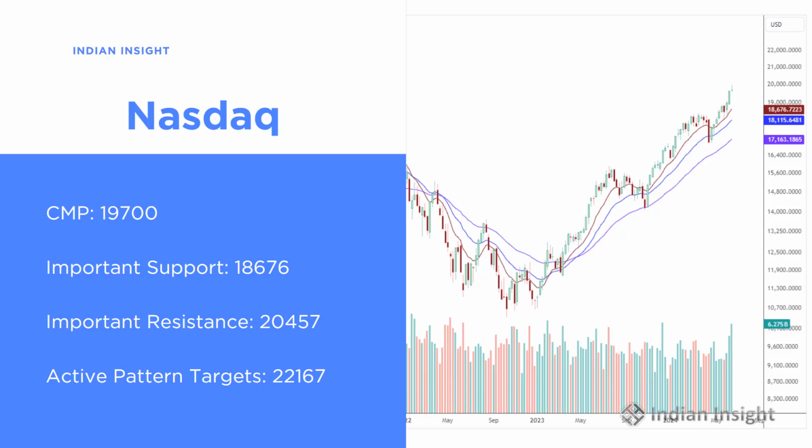Nasdaq is currently trading around 19,700. The important support is around 18,676, while the important resistance is around 20,457. The active pattern target for this index is around 22,167. Again, these targets are only indicative. It is true that this rally is also driven by only a few stocks, but the thing is, such rallies can still continue for some more time.